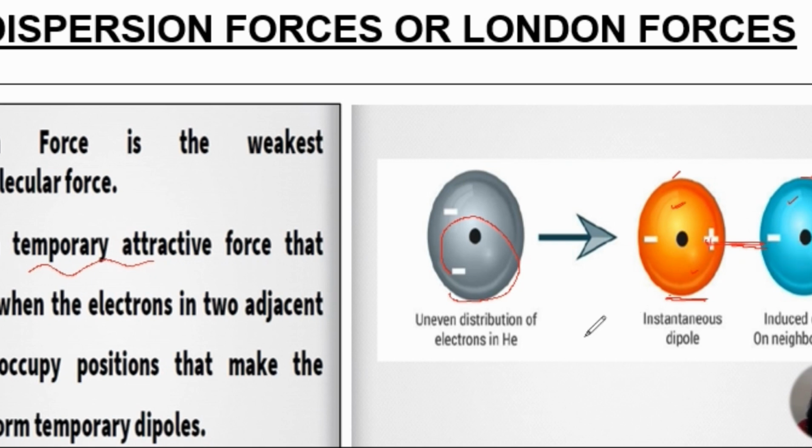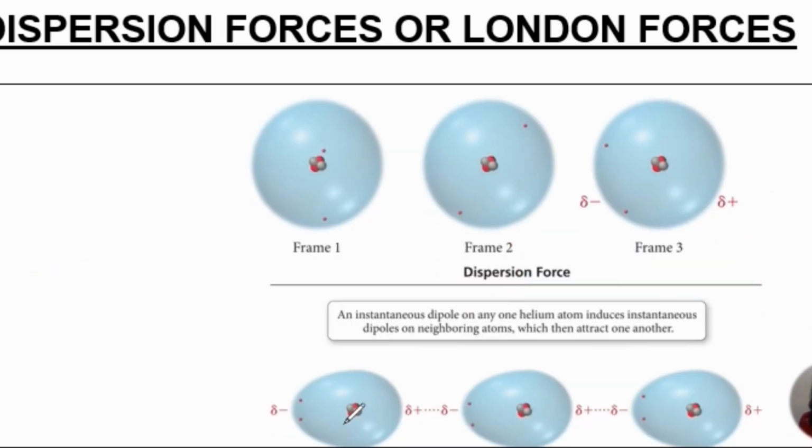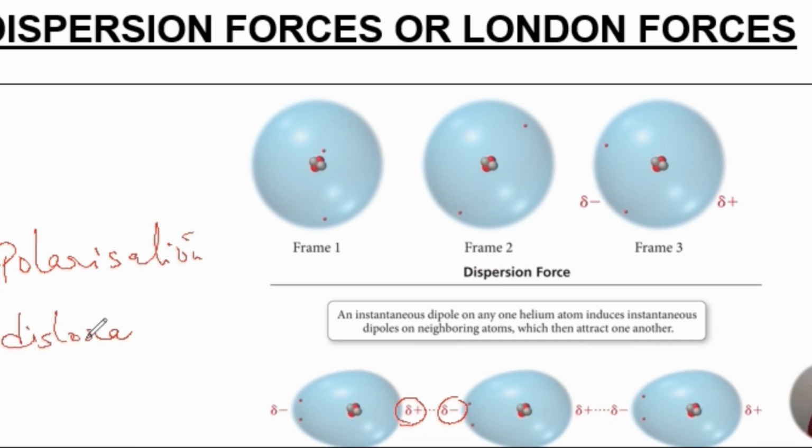So this polarization will be for a short duration. In this case, the positive charge of one atom comes under the influence of another atom and causes the polarization of that atom. Right? Polarization means distortion, so that the oppositely charged particles come close to each other, and this is only for a few seconds, instantaneous. So that is why we say that this dispersion force or the London force is temporary.